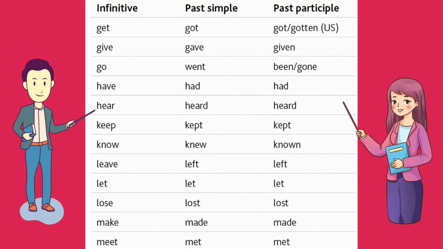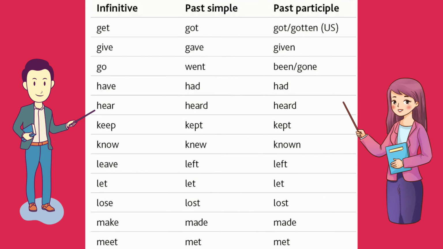So in this slide, I'm not gonna keep mentioning the infinitive, past simple, and past participle. Instead, I will directly say those words. So first one we have get, then we have got, and then we have got and gotten. Now you'll be thinking, why is it got and gotten both? So got is used in UK and in all other regions, but gotten is used in US. Alright. So get, got, and gotten as well.